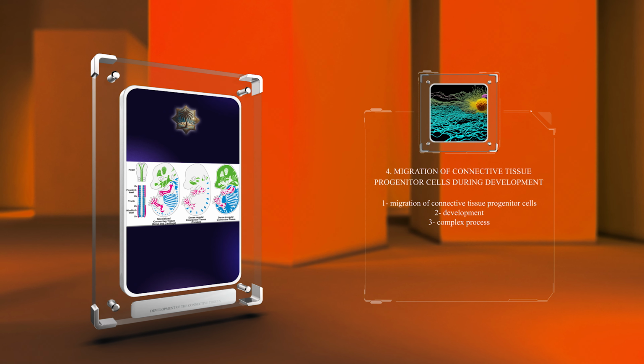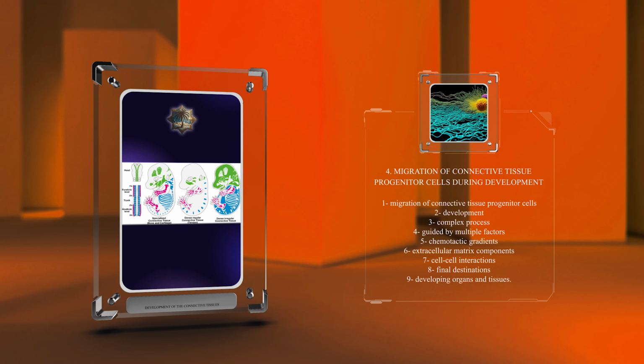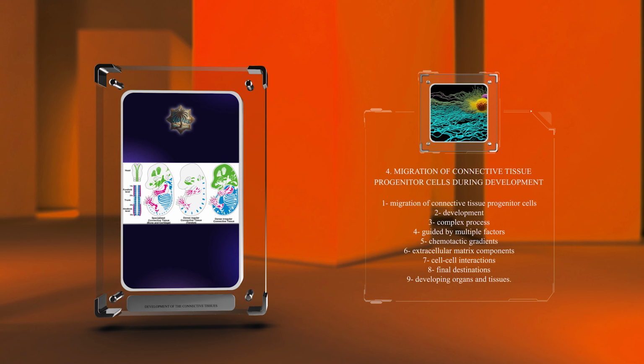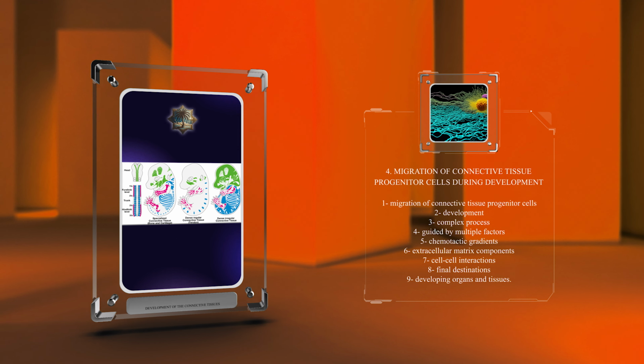Overall, the migration of connective tissue progenitor cells during development is a complex process guided by multiple factors including chemotactic gradients, extracellular matrix components, and cell-cell interactions. This intricate interplay allows these cells to reach their final destinations within developing organs and tissues.